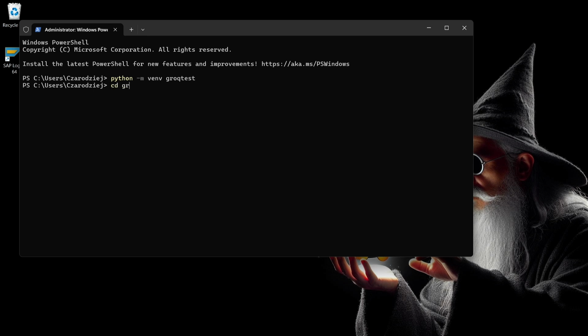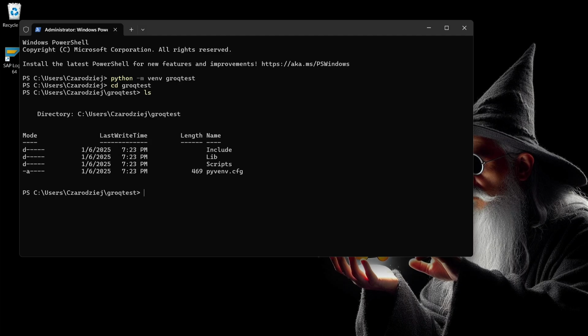Now I can enter the directory and see what its content is. As you can see, I have various directories here, including scripts. Every time I want to use a virtual environment, I need to activate it. There's an appropriate script for this in the scripts directory. I still have the API key from Groq in my clipboard. It's time to create a file where I can paste it.